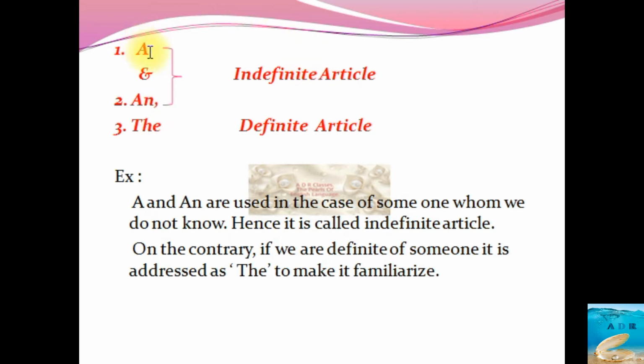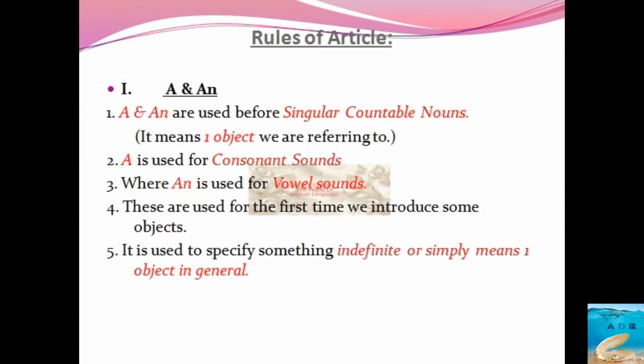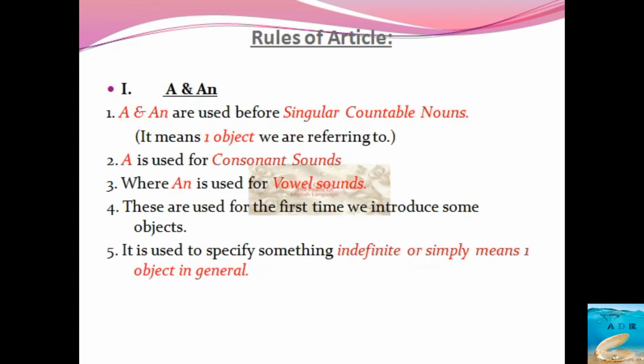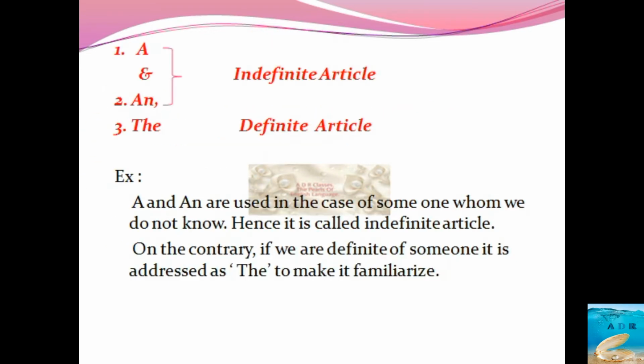A is used for consonant sounds, an is used for vowel sounds. The same thing I have mentioned here. However, a and an are used for the indefinite article. The is used as the definite article. Then the rules for articles I have just written. Just see these rules. One more thing I want to make quite clear. A is used for consonant sounds. Okay, an is used for vowel sounds. I hope this is clear.